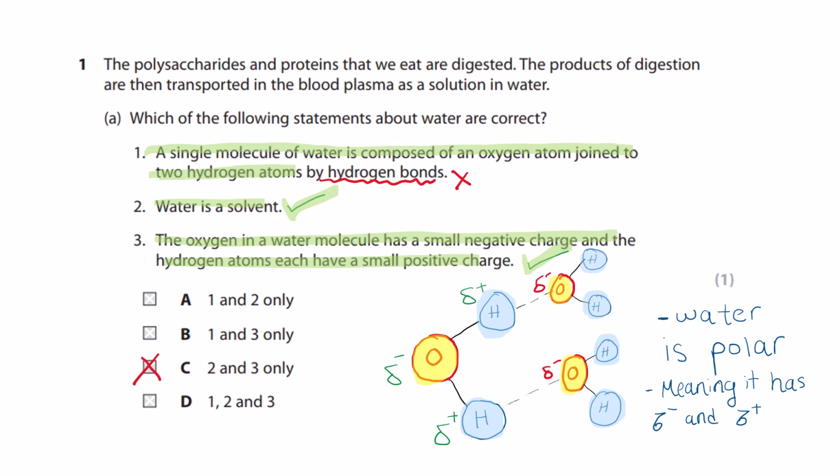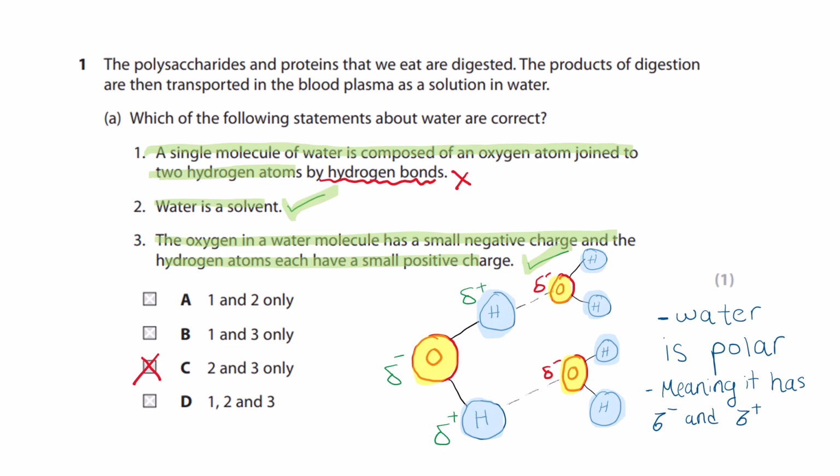Okay, so question 1. The polysaccharides and proteins that we eat are digested. The products of digestion are then transported in the blood plasma as a solution in water. Which of the following statements about water are correct? Notice how you can technically just read A and then answer the question, but they usually give you one or two sentences to read. Sometimes these sentences are important to read, and other times they're a waste of time, honestly.